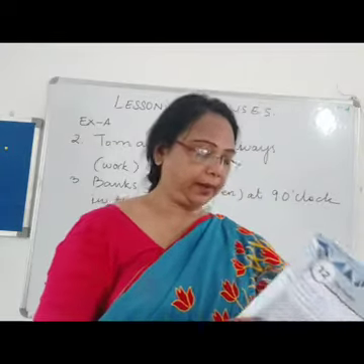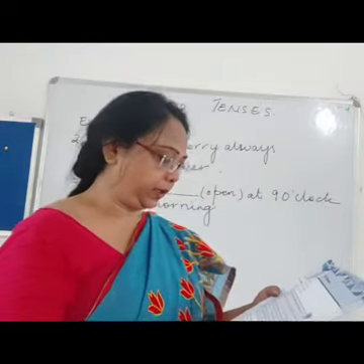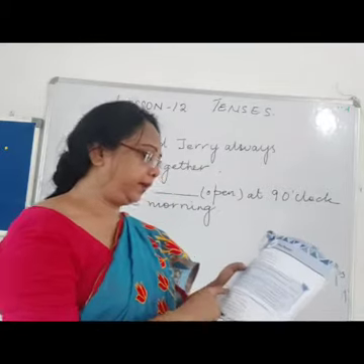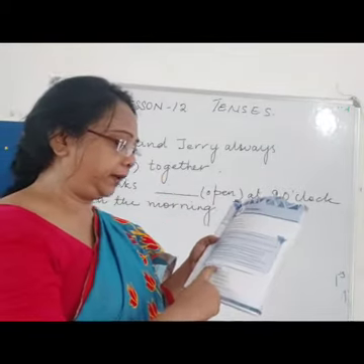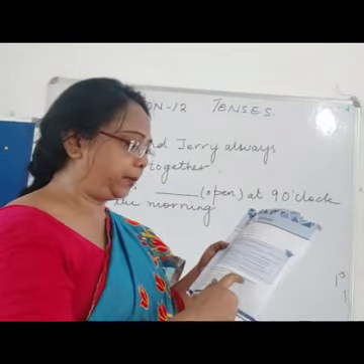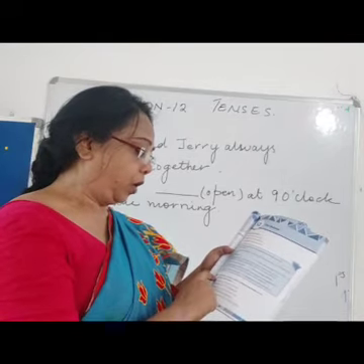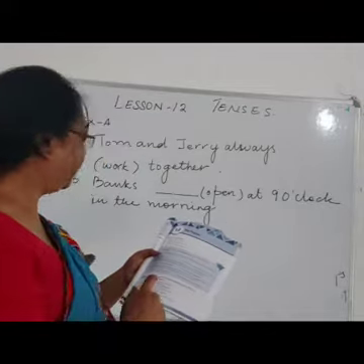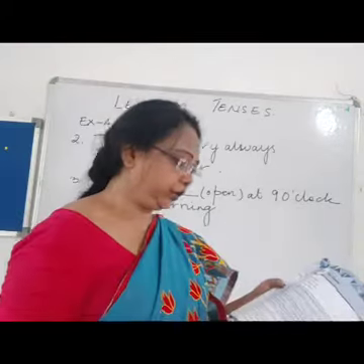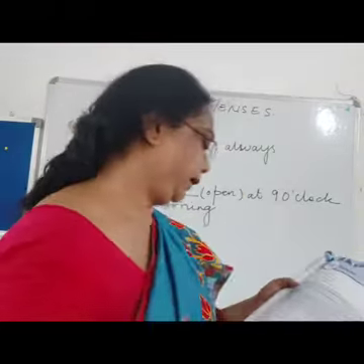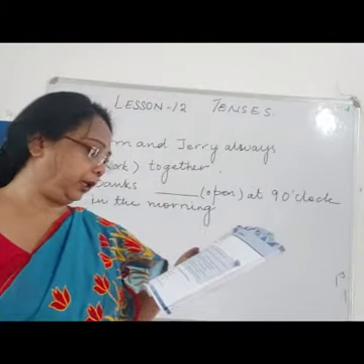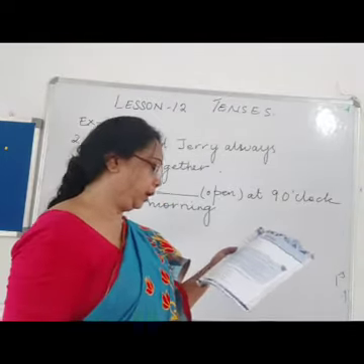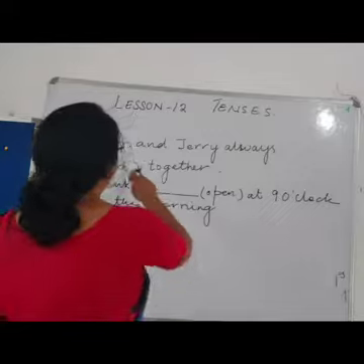Now let's see the exercises over here. Exercise A says: complete these sentences with the simple present tense form of the verb in the bracket. In the bracket it is given and we have to write. First is already given: Sandra is carrying her books to school. Number 2, Tom and Jerry.